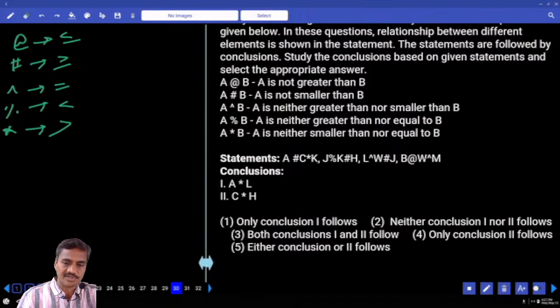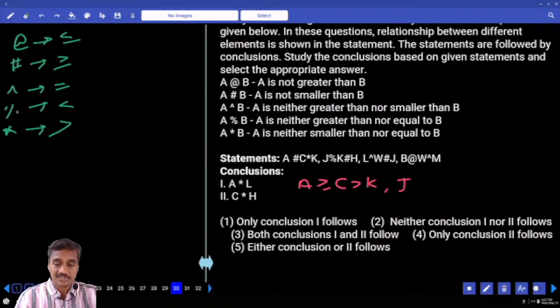Then starting with what? A hash. Hash stands for A greater than or equal to C, and C greater than K, isn't it? Now J percentage. J percentage means J lesser than K. Hash means greater than or equal to H.